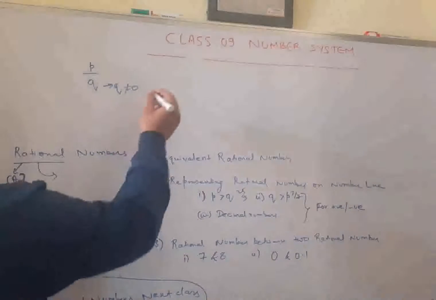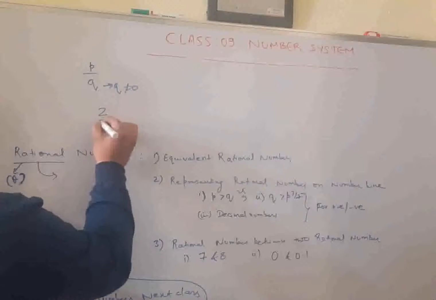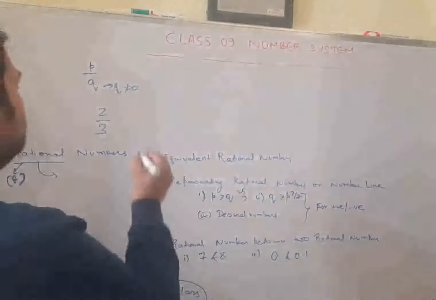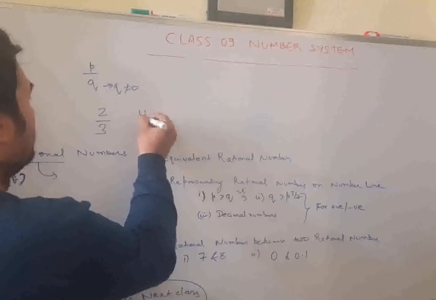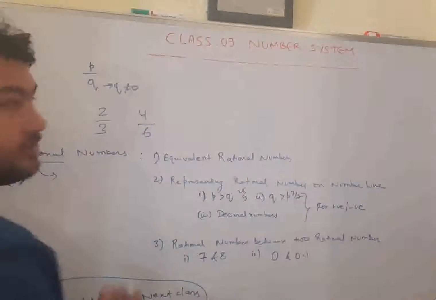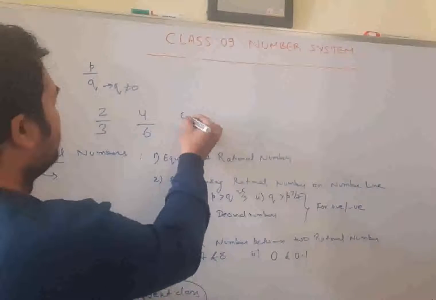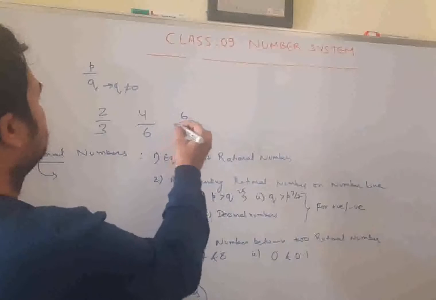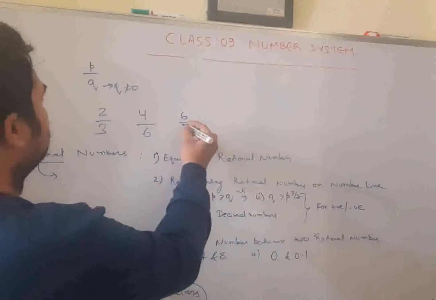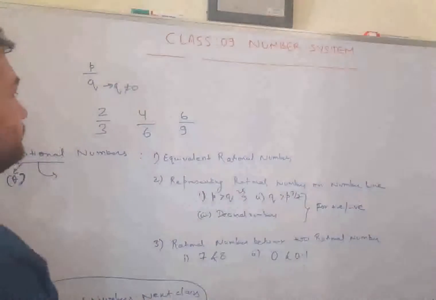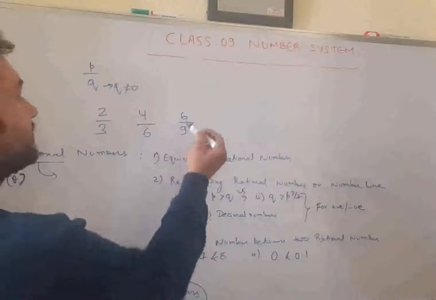But 2 by 3, this is a rational number. 4 by 6, this is also a rational number. This is also a rational number. 2 by 3, 4 by 6, 6 by 9.